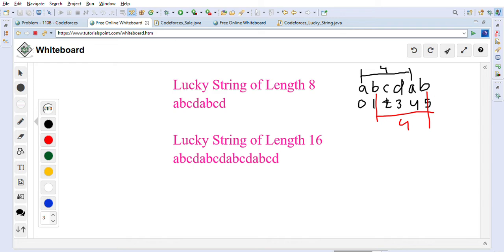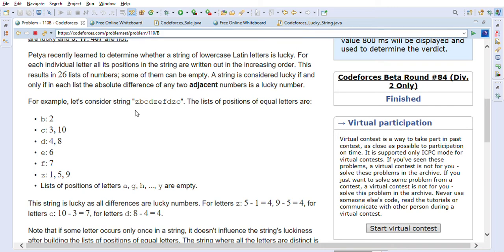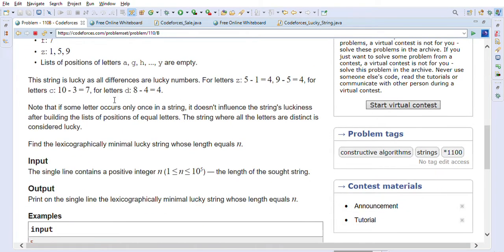If there are multiple characters here, they should be 4 or 7 characters apart from each other, and then that is a lucky string, right? So they have given us one example. The string is lucky as all the differences are lucky numbers.